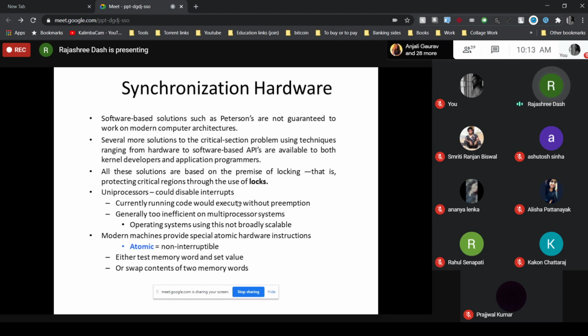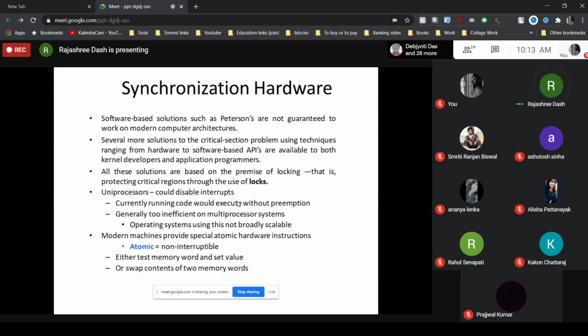Due to that reason, most modern computer systems provide special atomic hardware instructions that allow us either to test or modify the content of a word, or to swap the content of two words atomically, that is, as one uninterruptible unit, to solve the critical section problem in a relatively simple way.